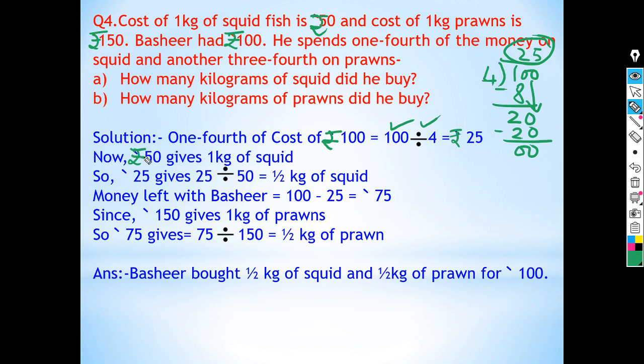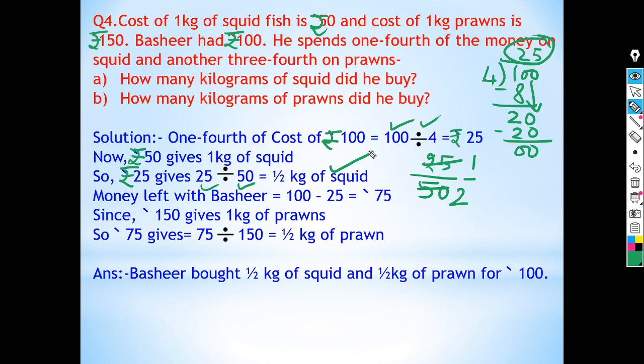Now rupees 50 is the cost of 1 kg of squid. So rupees 25 is the cost of 25 divided by 50. 25 ones are 25, 25 twos are 50. So Bashir bought half kg of squid.